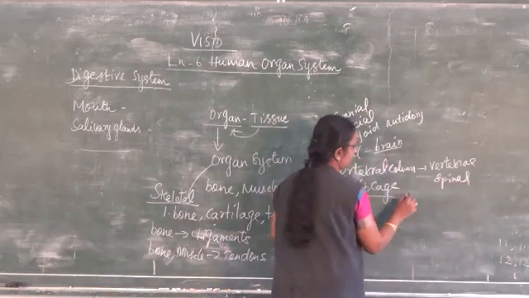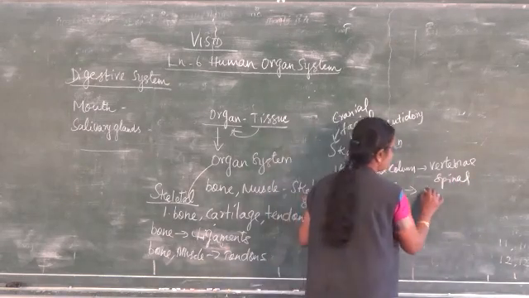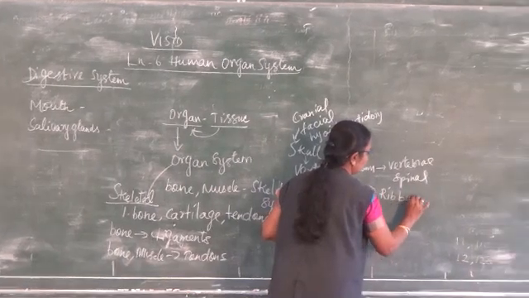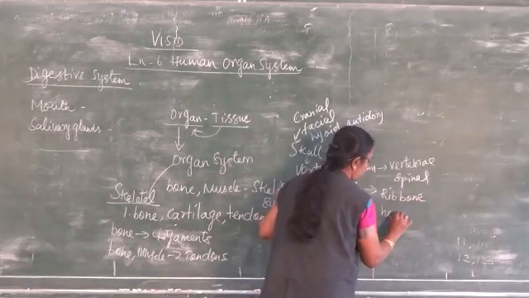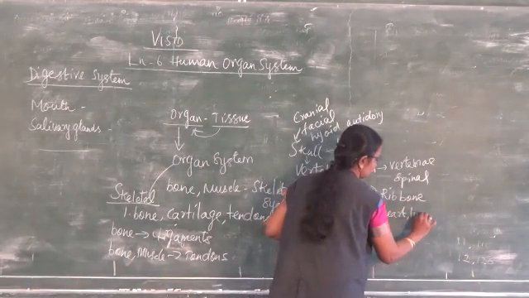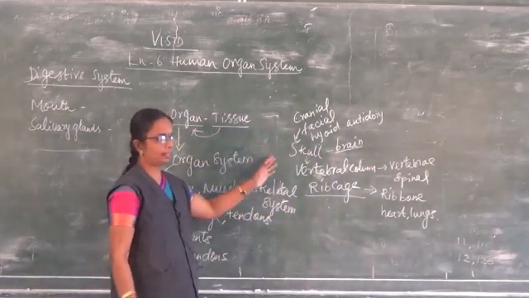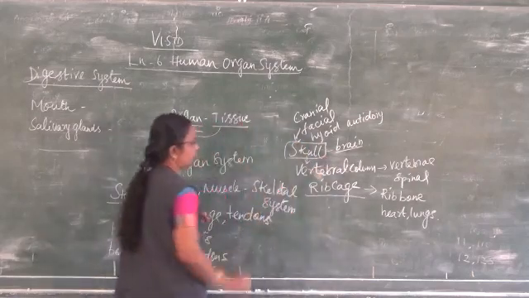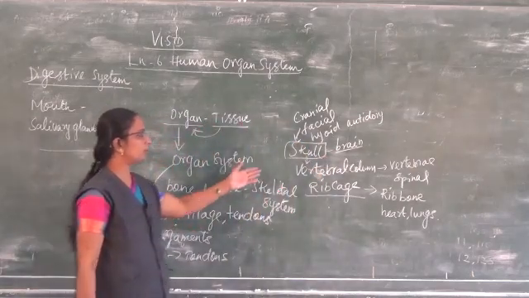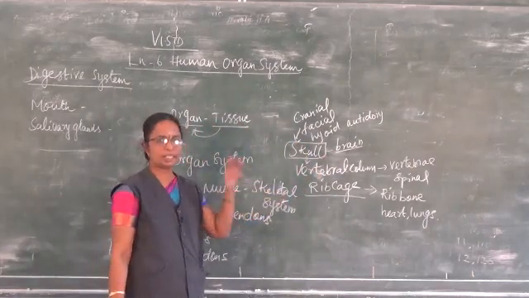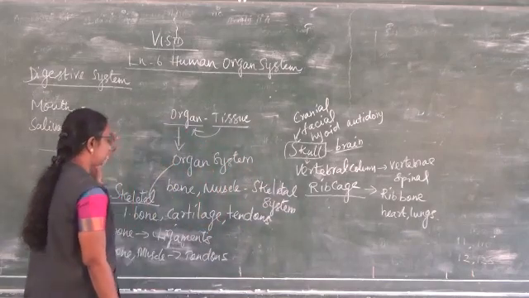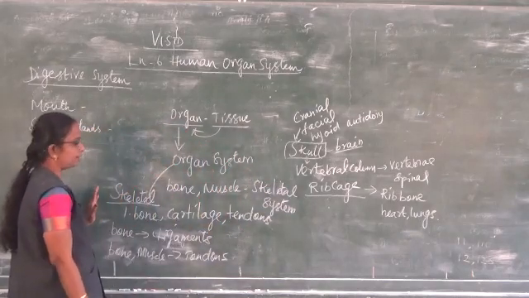Then the rib cage. The rib cage consists of the rib bones. What does it protect? The heart and the lungs. So, the skull protects the brain, the vertebral column protects the spinal cord, and the rib cage protects the heart and the lungs. This is about the skeletal system.